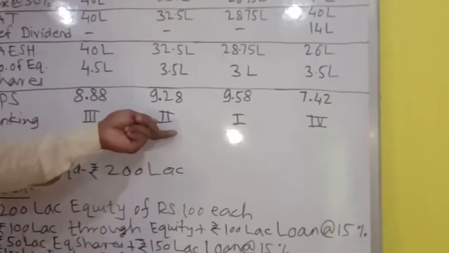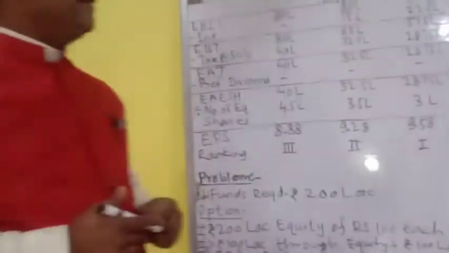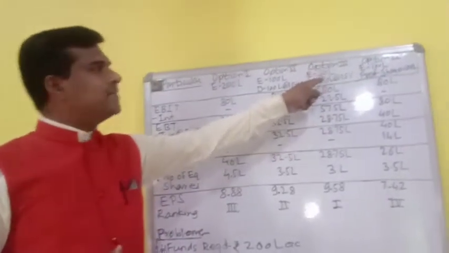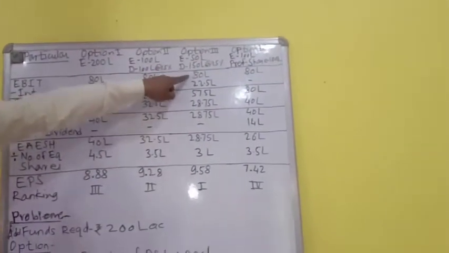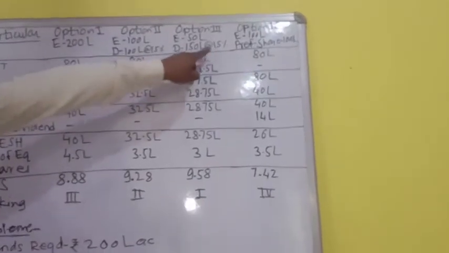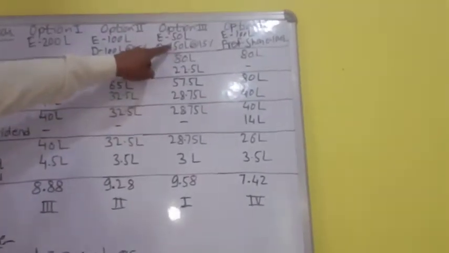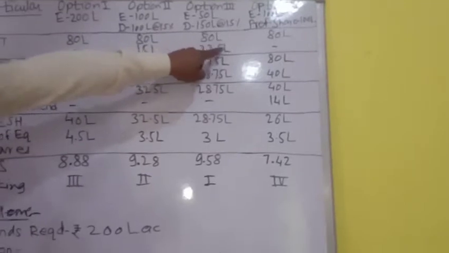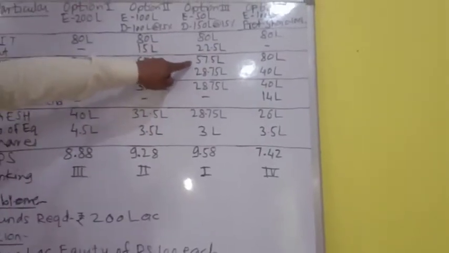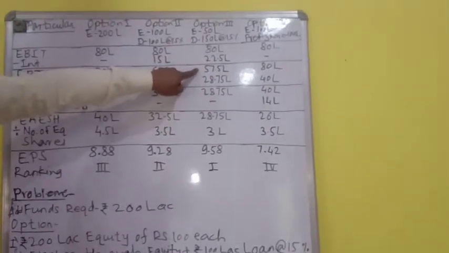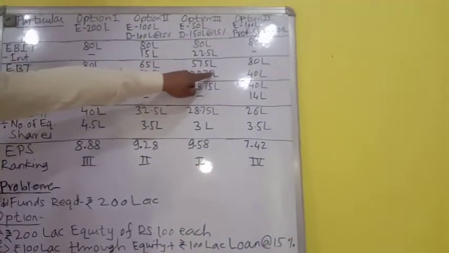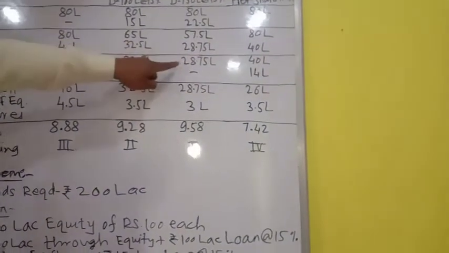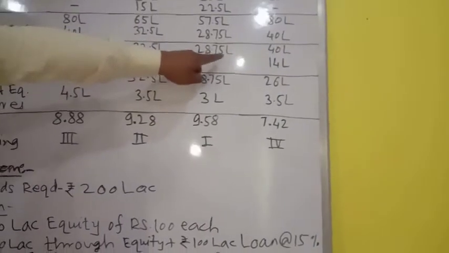Now for option number 3, there is equity of 50 lakh rupees and debt of 150 lakh rupees at 15%. So EBIT is 18 lakh minus interest. Interest is 15% of 150 lakh, that comes to 22.5 lakh. So earnings before tax comes to 57.5 lakh, minus tax of 50%, that comes to 28.75 lakh. Hence the earning after tax comes to rupees 28.75 lakh.